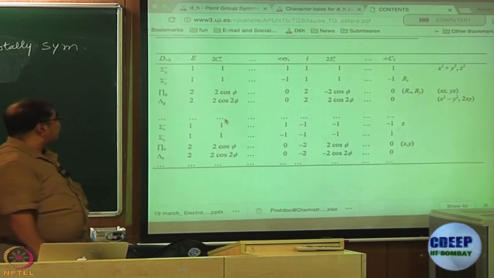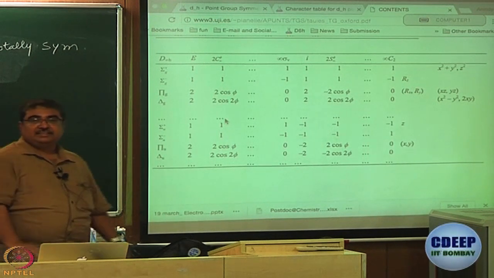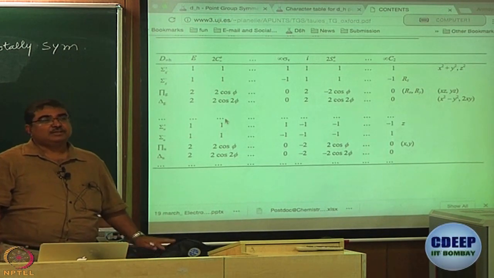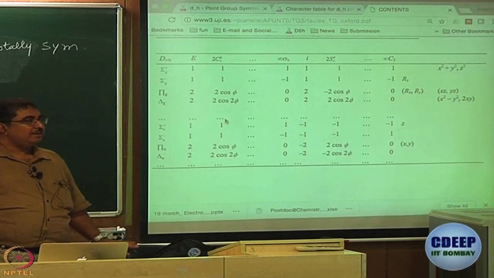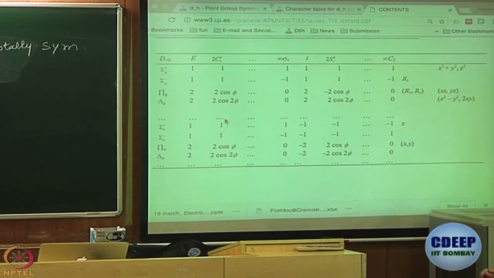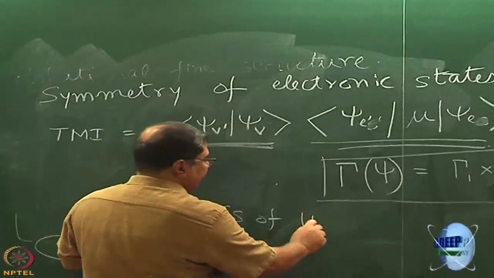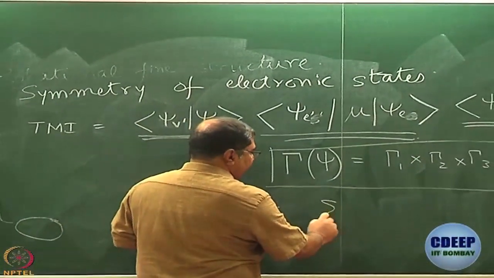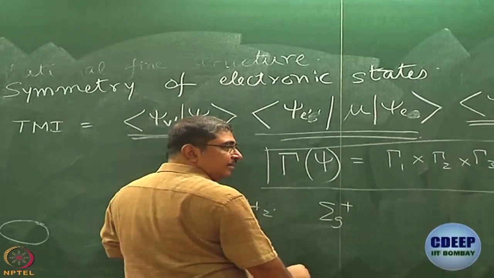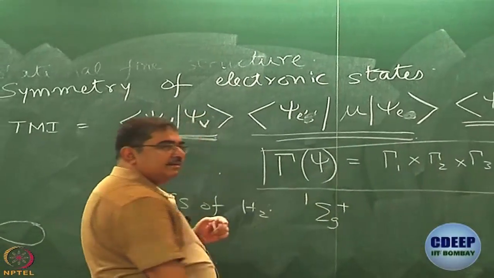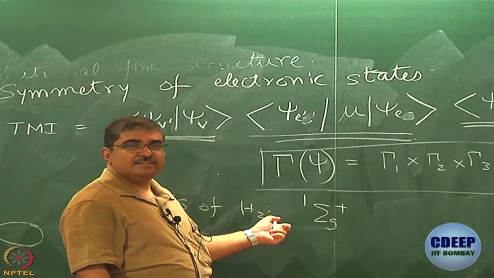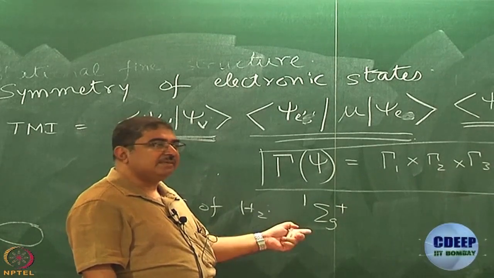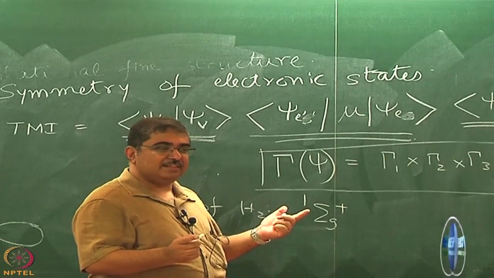So, for this, sigma g plus is the totally symmetric representation. So, everything is sigma g plus, alright, and it is not enough to say just sigma g plus. The ground state of, say, dihydrogen, we write as sigma g plus with a small 1. How do I read this? Singlet sigma g plus. Why singlet? Because spins are paired, okay.